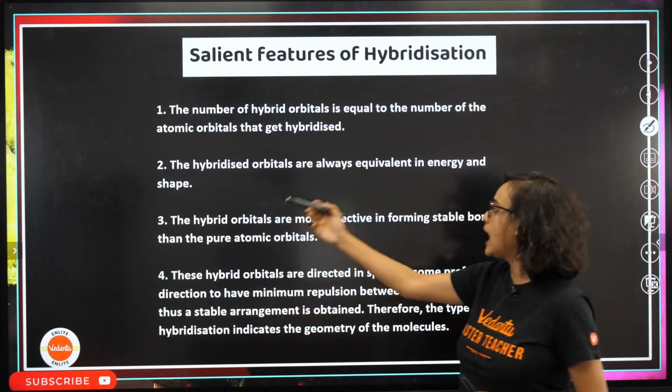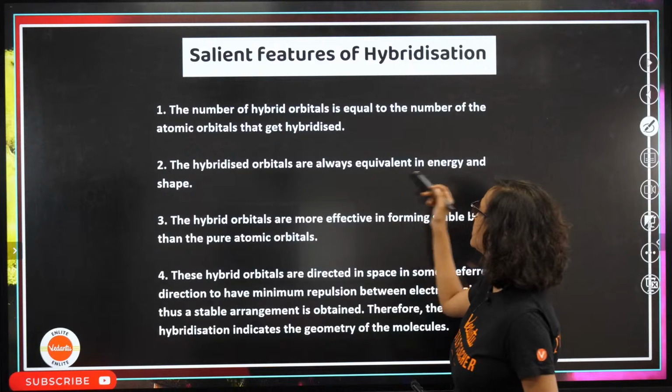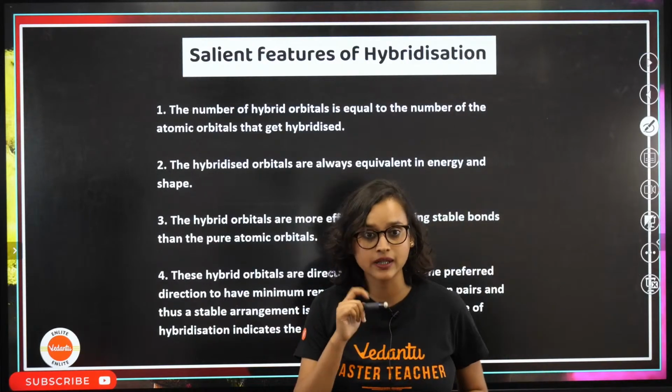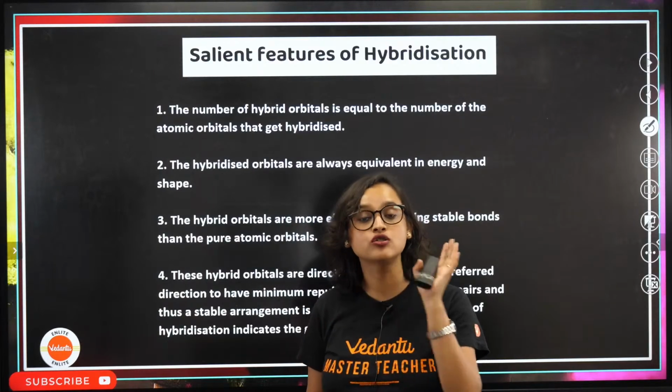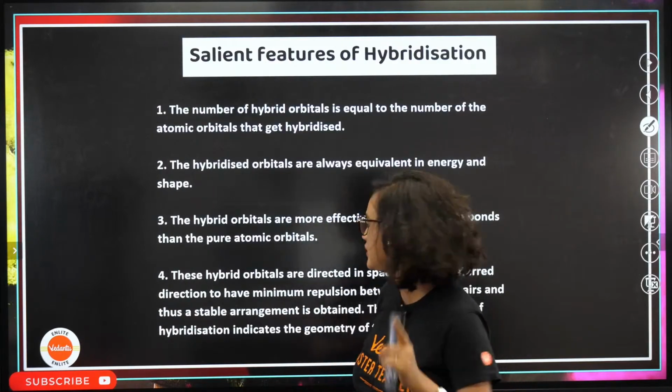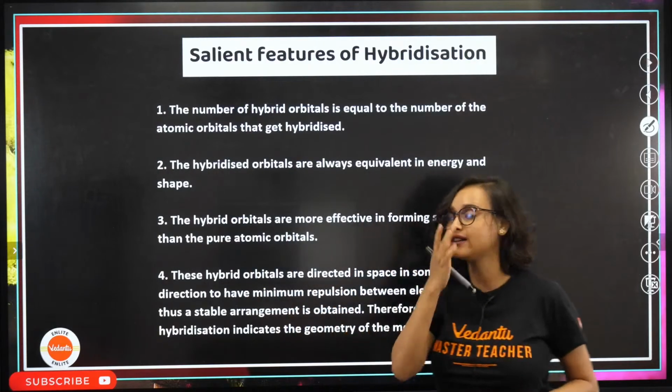Now, the hybridized orbitals are always equivalent in energy and shape. Their energies will be equal, their shape will also be equal. It's not going to be different. We will talk about it in some time. You will see. Very interesting, guys.